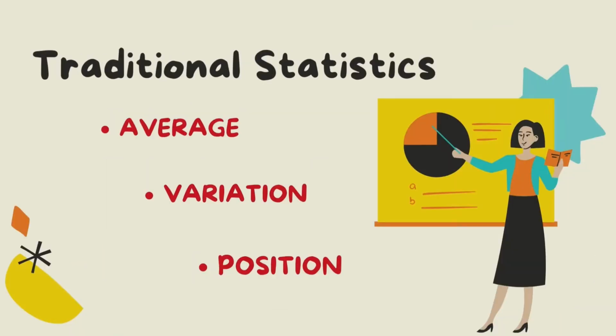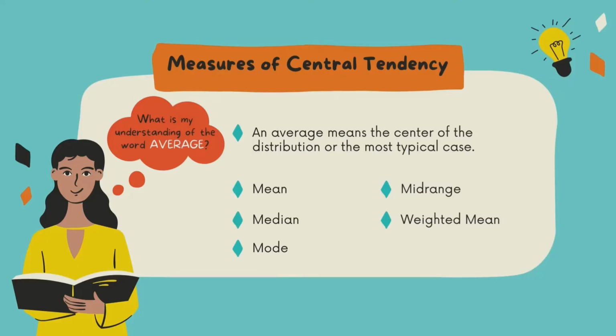The measures of central tendency, variation, and position that will be explained in this topic are part of what is called traditional statistics. So what is the meaning of average? An average means the center of the distribution or the most typical case. Measures of average are also called measures of central tendency and include the mean, median, mode, mid-range, and weighted mean.